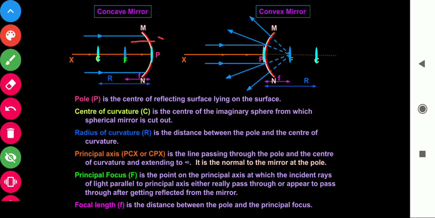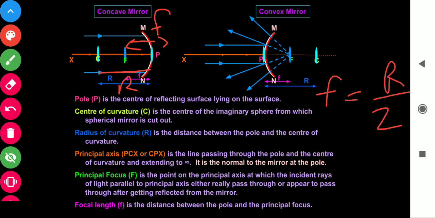Here this is the focal length F, noted by F, and this is the radius. The relation between them is F equals R by 2, where R is the radius of curvature.